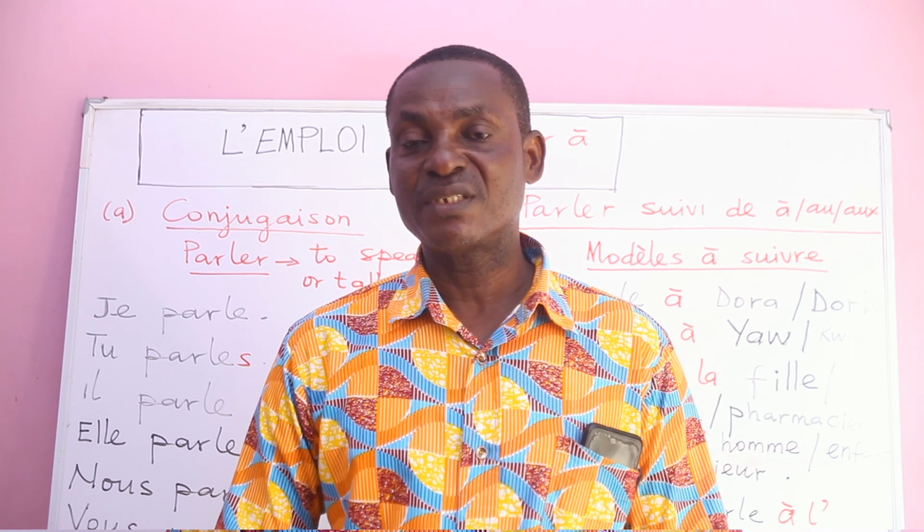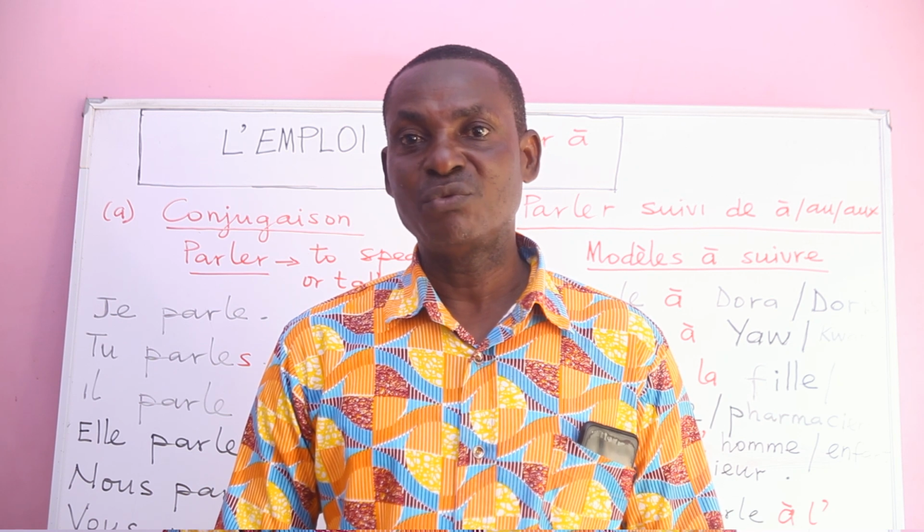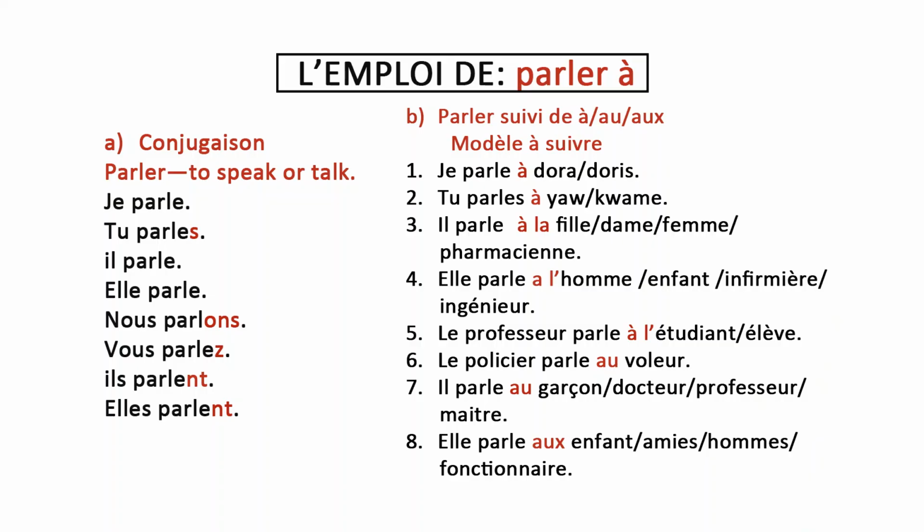Before we come to the prepositions that follow parler, let's see once again how parler will be conjugated in the present simple. So here we have je parle, I speak. Tu parles, you speak. Il parle, he speaks. Elle parle, she speaks. Nous parlons, we speak. Vous parlez, you speak. Ils parlent or elles parlent, meaning they speak.